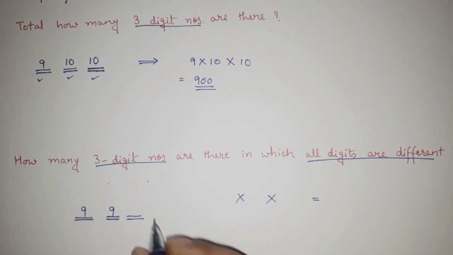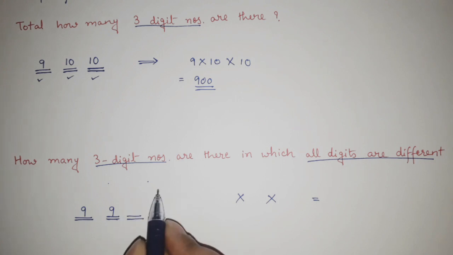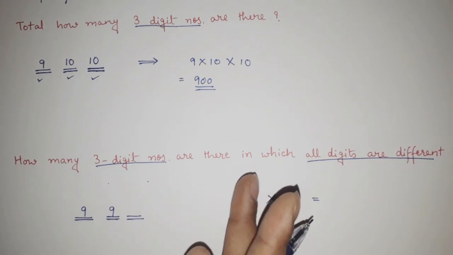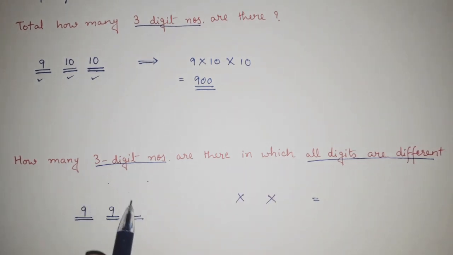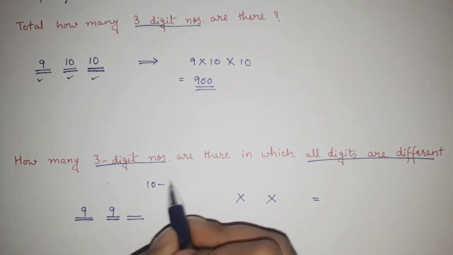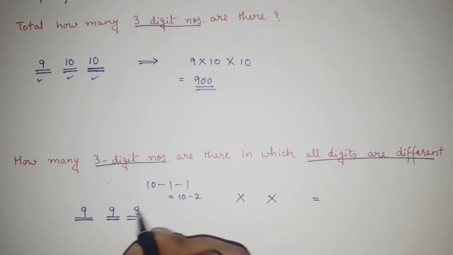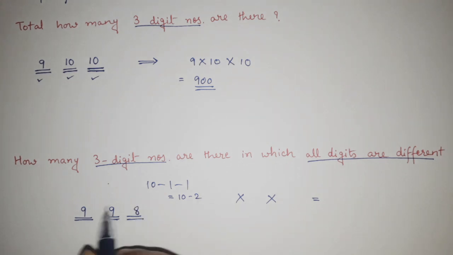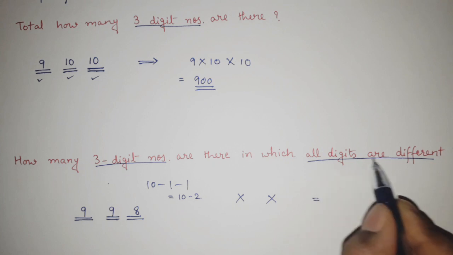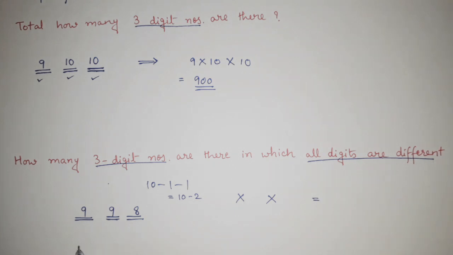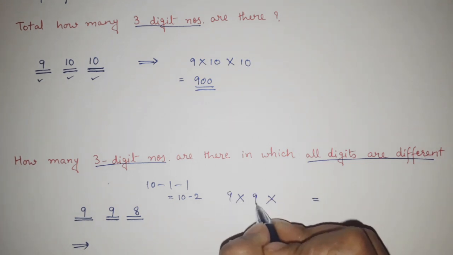Now if we talk about this digit, here also 0 to 9, 10 possibilities are there. But from the 10 possibilities, we have to subtract 2. Why 2? Because the number that is present here cannot be repeated here. Again, the number that is present here cannot be repeated here. So, 10 minus 1 minus 1, that is equal to 10 minus 2, which is equal to 8. Got it? Why are we doing it like this? Because it is told that all digits are different. That's why the possibilities are 9, 9, 8. We are multiplying these three, 9 9 8.